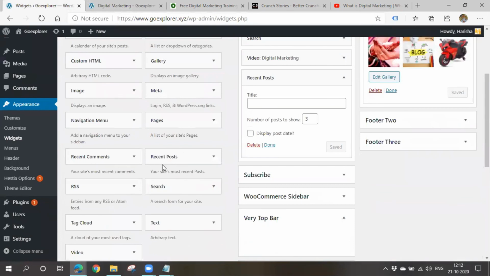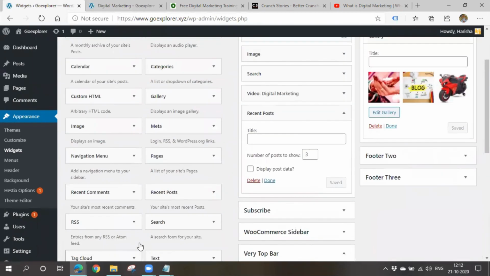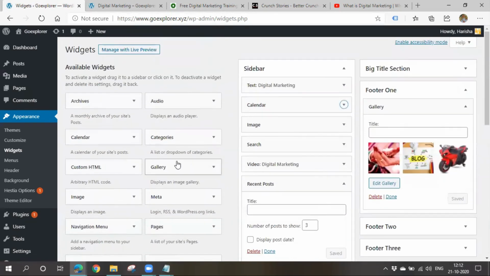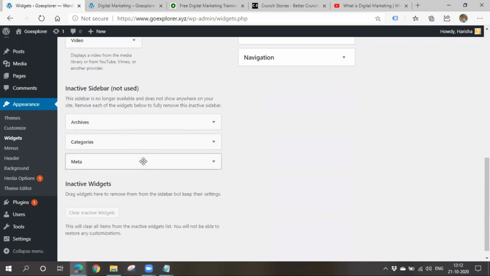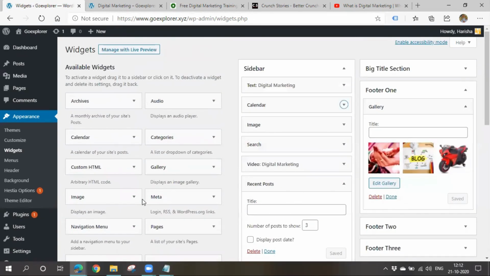Any more doubts or anything? If you want to show all the pages, what all pages your website has, you can also add such things. You can also show what all categories your website has. Okay, all these things you can show. Any doubts regarding this widgets thing? No, ma'am. Right, thank you.